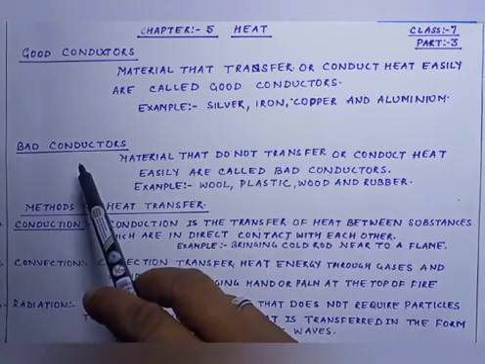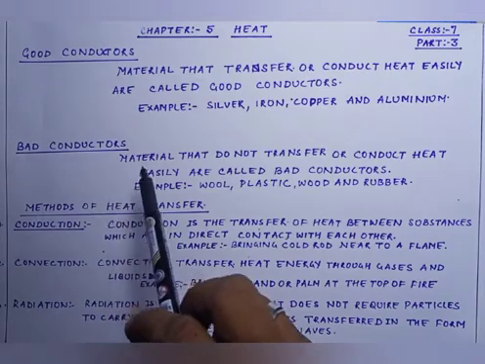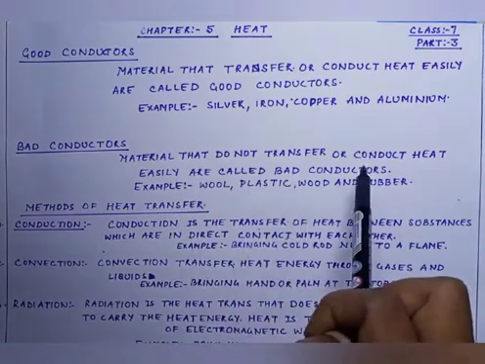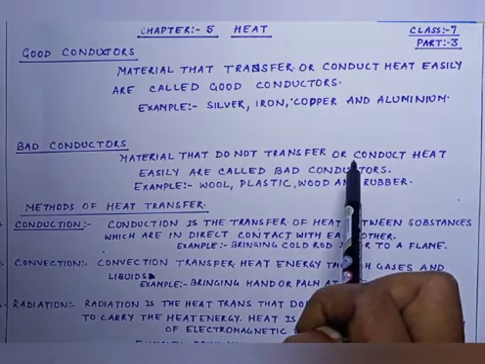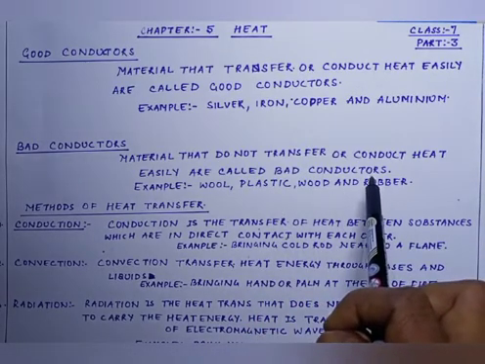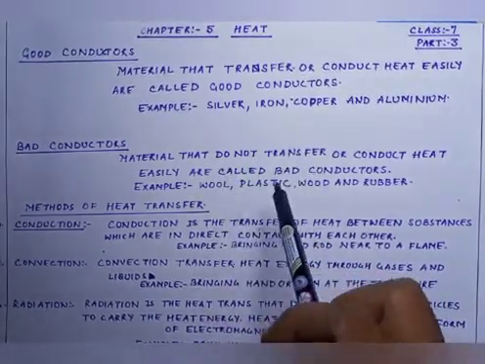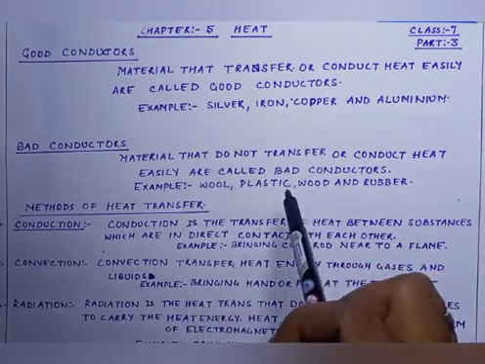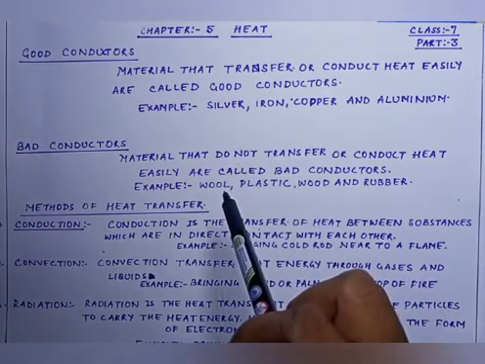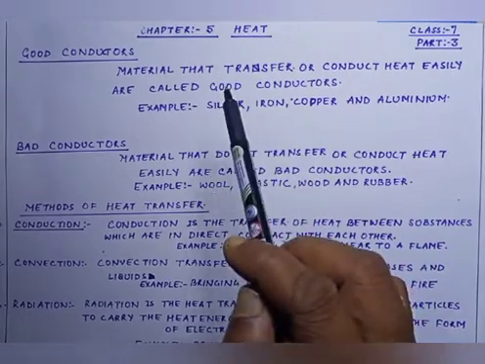Let us move to another topic, that is bad conductors. What are bad conductors? Material that do not transfer or conduct heat easily are called bad conductors. For example, wool, plastic, wood, and rubber. I hope everyone has seen an electrician working on an electric pole wearing a rubber glove. Why is he wearing a rubber glove? Just to get rid of electric current, as rubber is a bad conductor of electricity. I hope these two topics are clear to everyone.